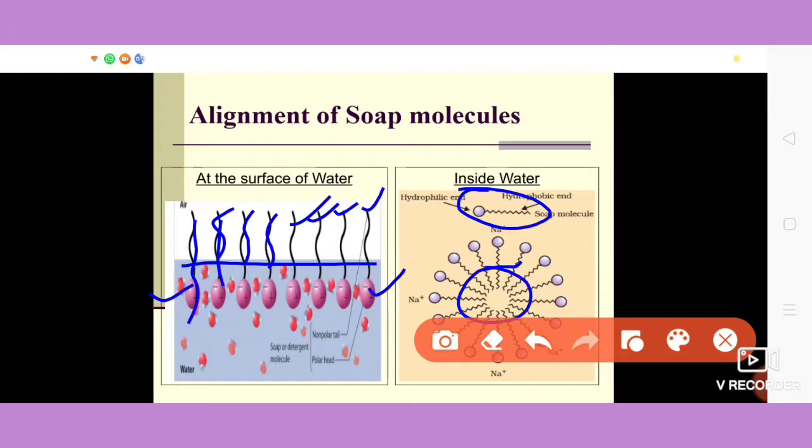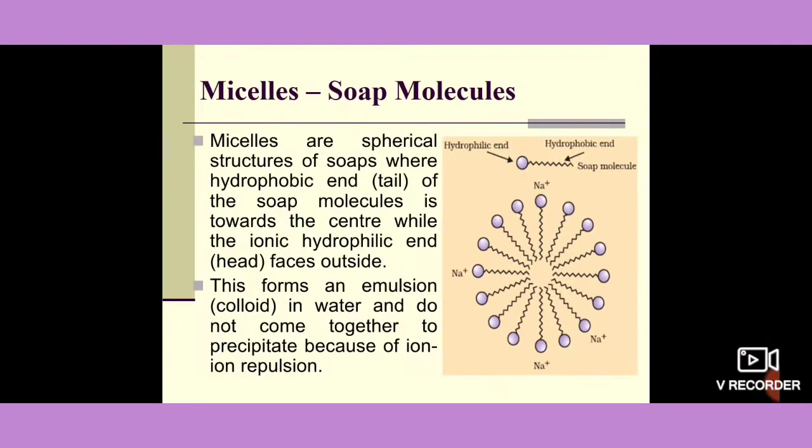This is achieved by forming clusters of molecules in which the hydrophobic tails are present in the interior of the cluster, whereas the ionic heads are present on the surface of this cluster towards the water. We call these spherical structures micelles.